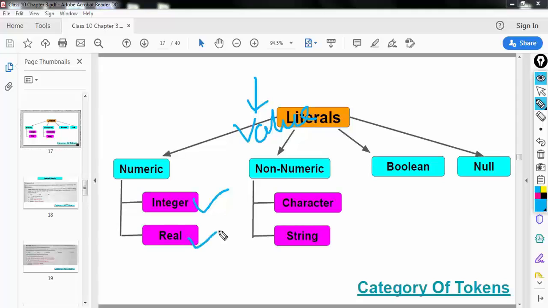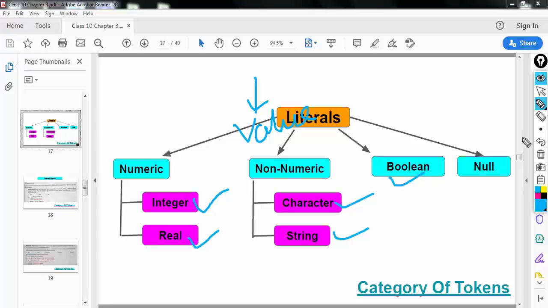Then we saw real values, numbers with decimal point. Then we saw character, string, boolean. All these are different kinds of values, okay? And the other name for values is literals.